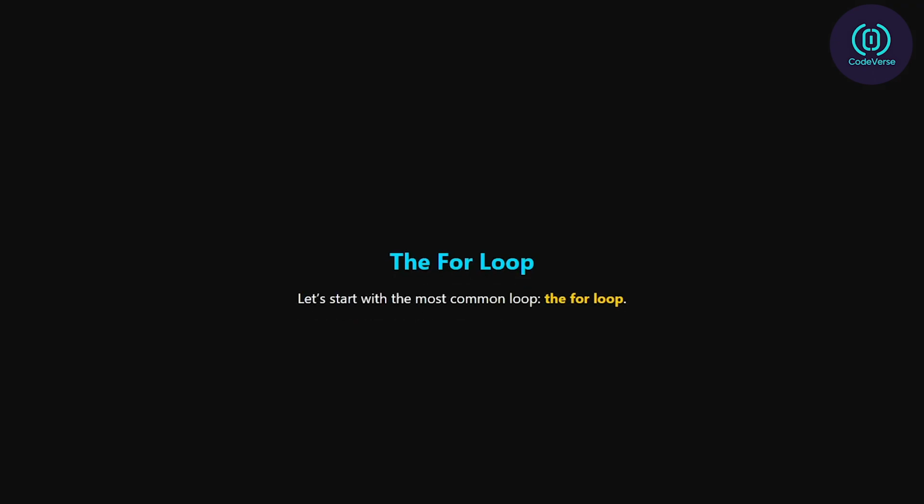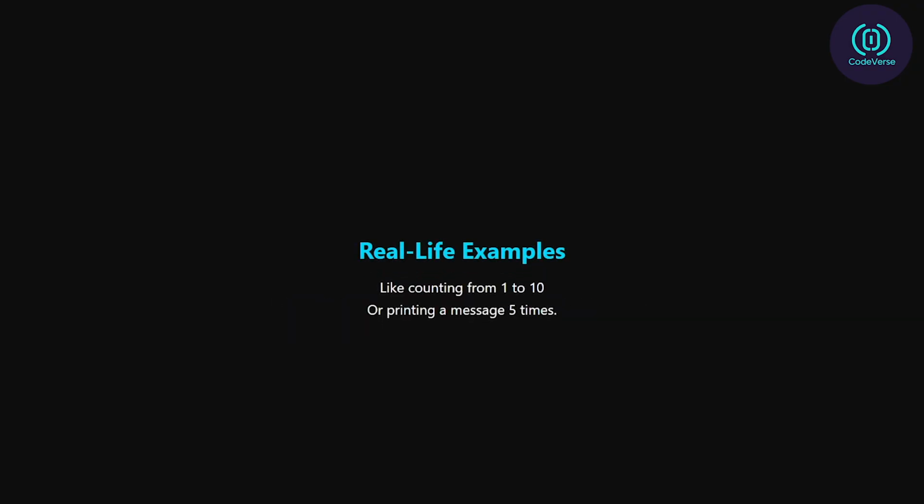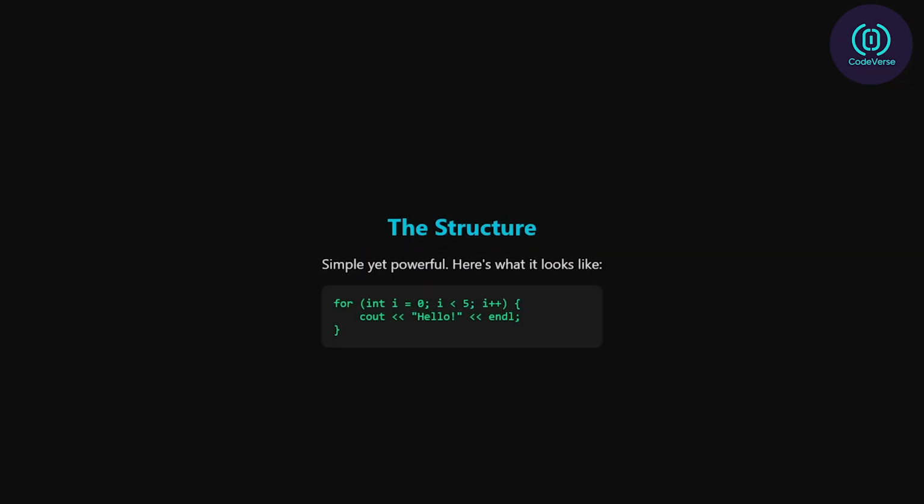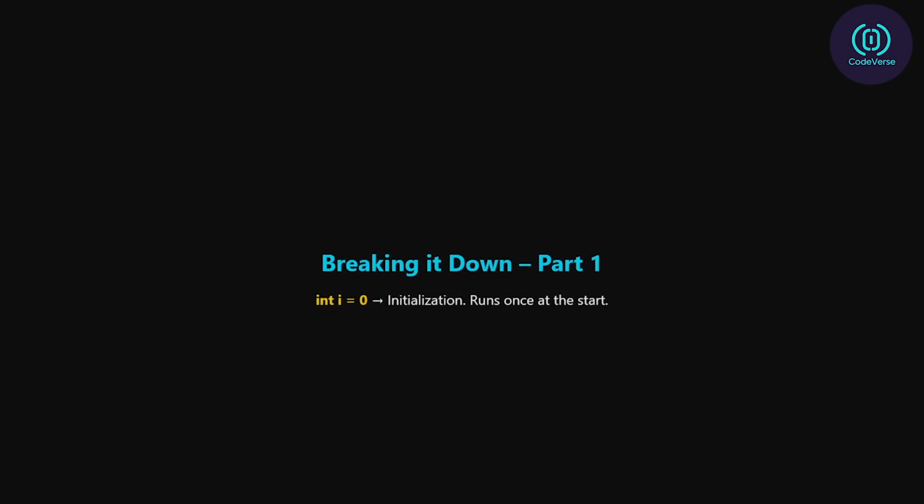Let's start with the most common loop, the for loop. It's perfect when you know exactly how many times something should repeat. Think of counting from 1 to 10, or printing a message 5 times, this is where the for loop shines. The structure is simple, yet powerful: for (int i = 0; i < 5; i++) { cout << "Hello" << endl; }. Let's break it down.